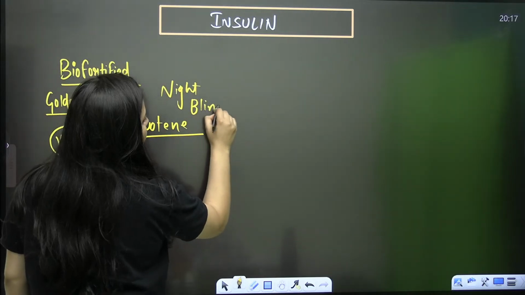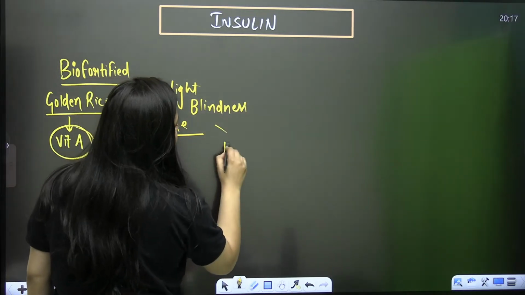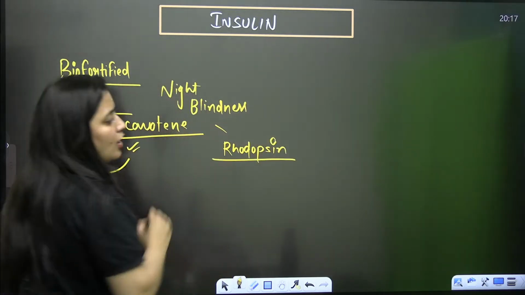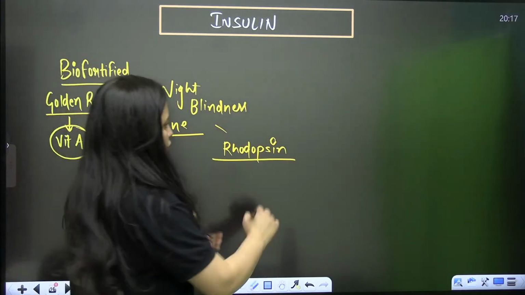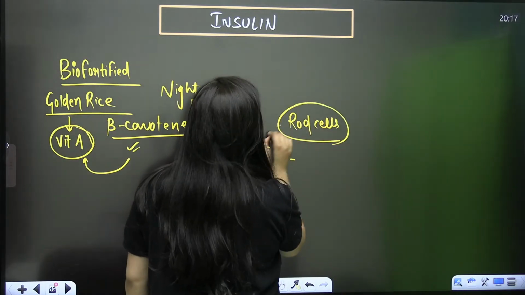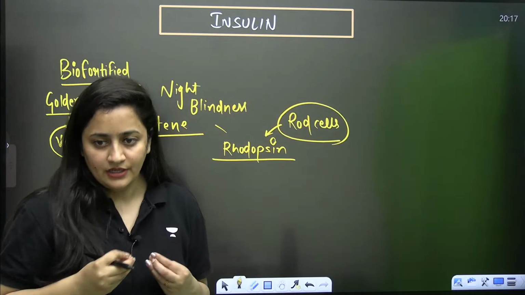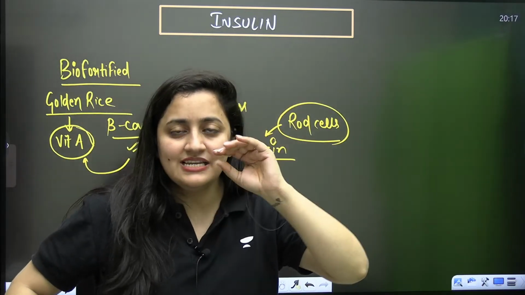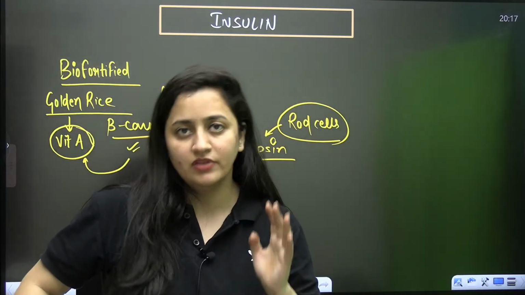See, do you know about the pigment rhodopsin? Rhodopsin pigment is present in the rod cells, and rod cells provide the vision in dim light. When you talk about the retina, we have the rod cells as well, we have the cone cells as well.